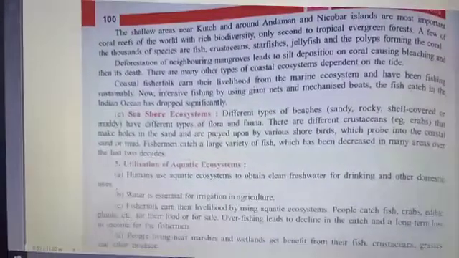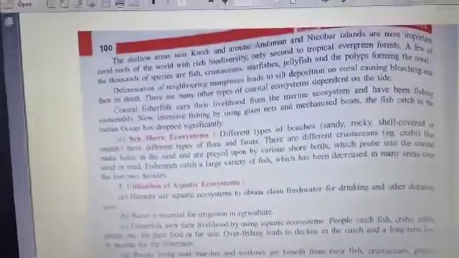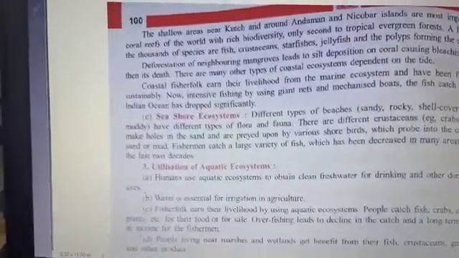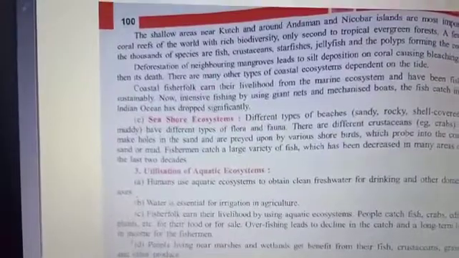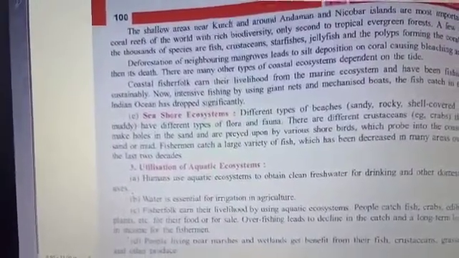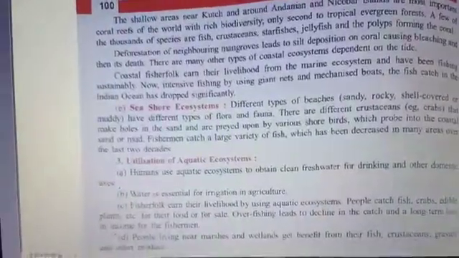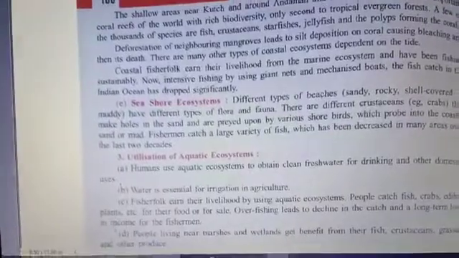Seashore ecosystem has different types of beaches: sandy, rocky, shelf covered, or muddy. You see what we are doing nowadays on beaches also. Crabs and all types of various species and shorebirds come for migration and for their breeding purposes and different types of activities, but fishermen and various kinds of activities by human beings are disturbing them.